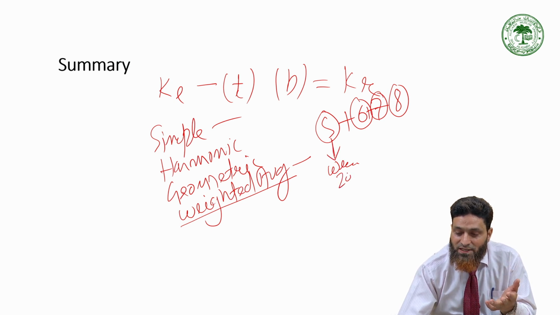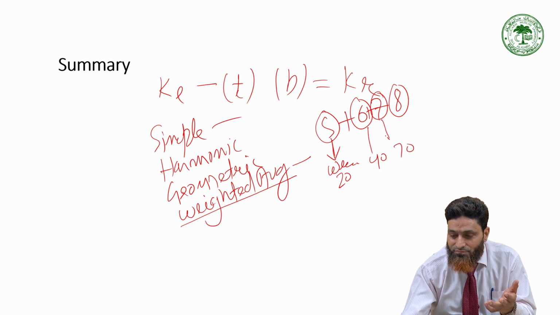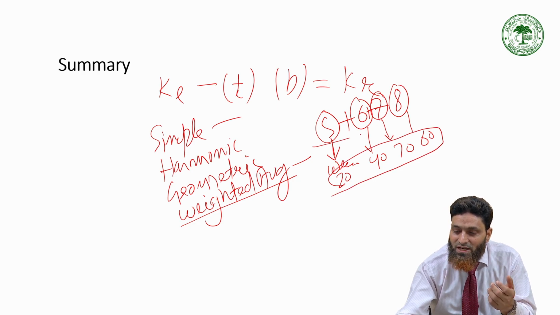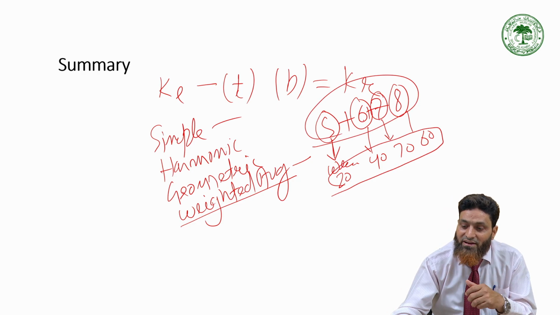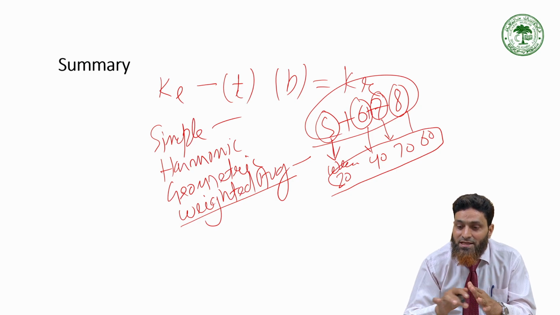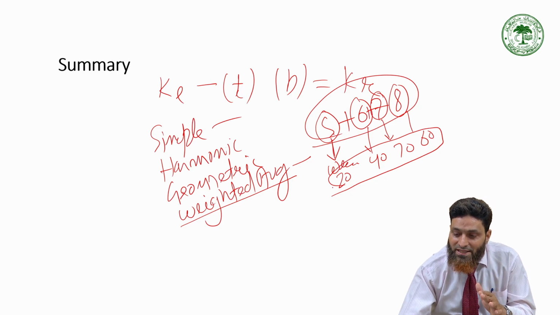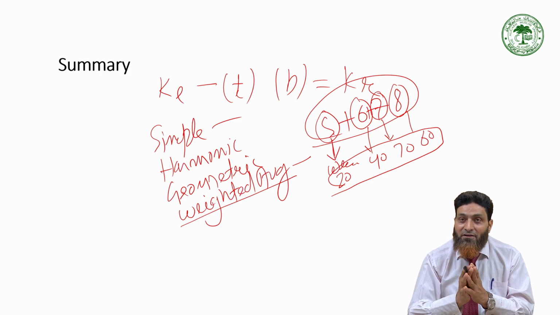Suppose it is 20 lakh, 40 lakh, 70 lakh, and 60 lakh. So if weights are different, simple average will not be used. If weight is not given, you have to use simple average. But if apart from these rates, their weight is also given, weight will also be considered while calculating average.